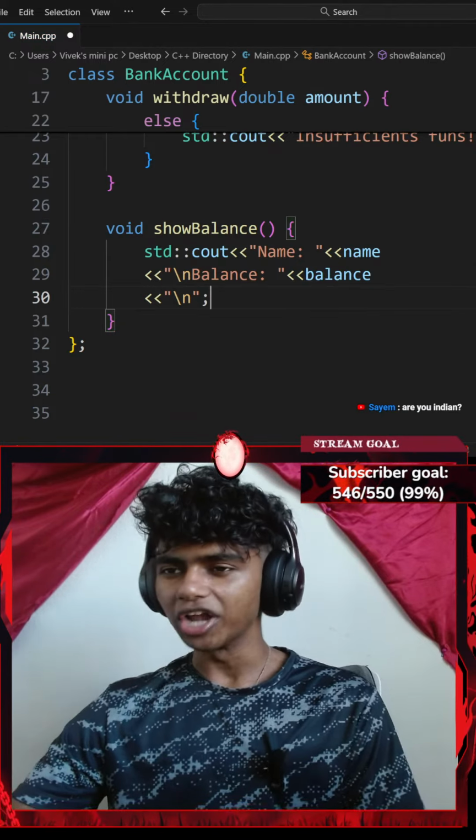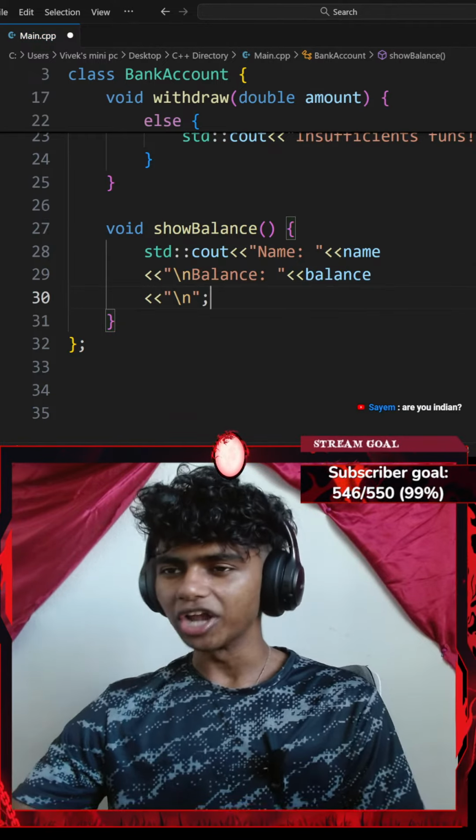Okay, that's it. I'm pretty sure this should be pretty much it. Okay, next up it says create a main function and ask the user for the name and starting balance. So I could go with something like int main, add a pair of parentheses, and then a pair of curly braces.